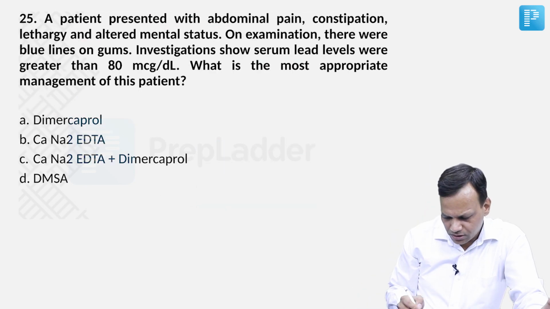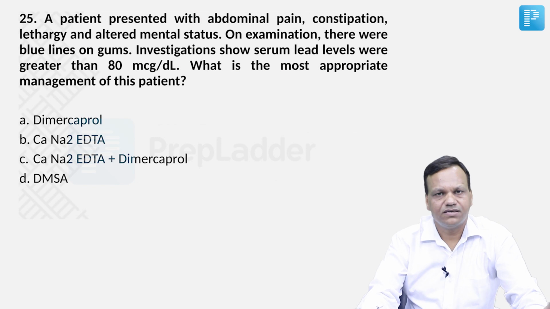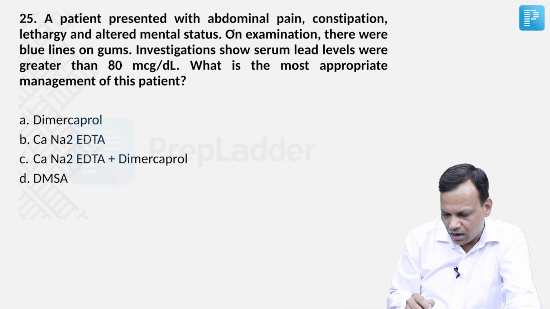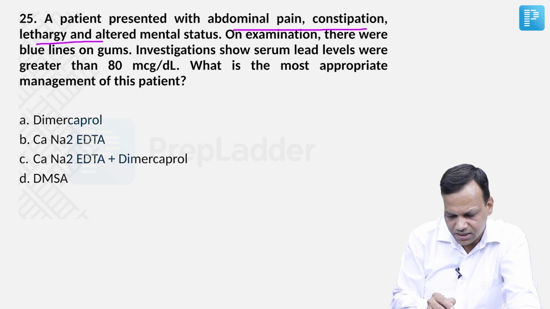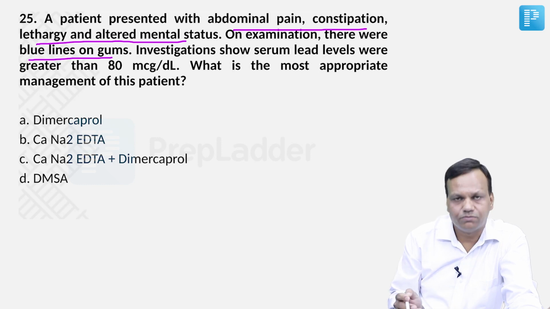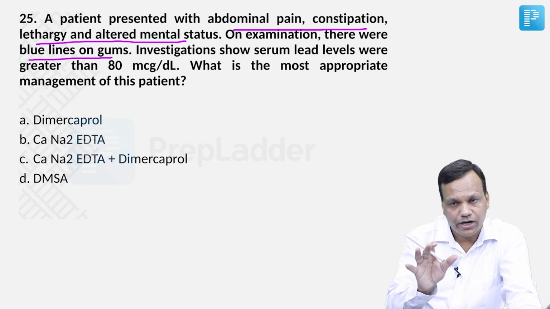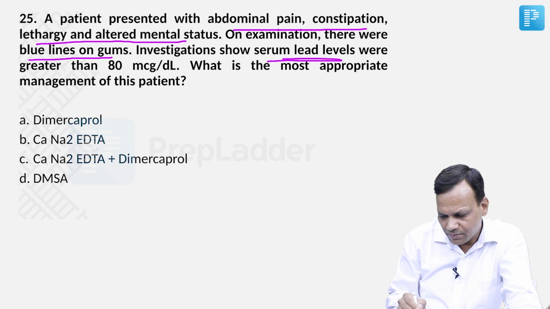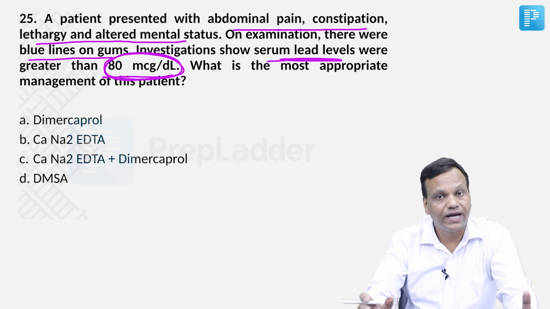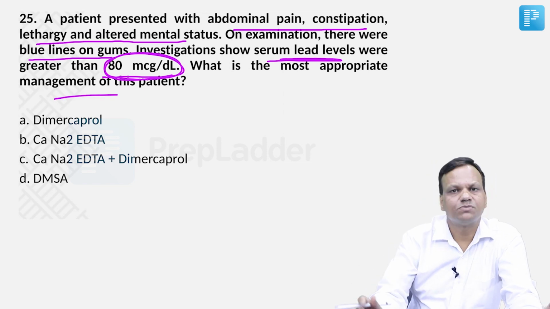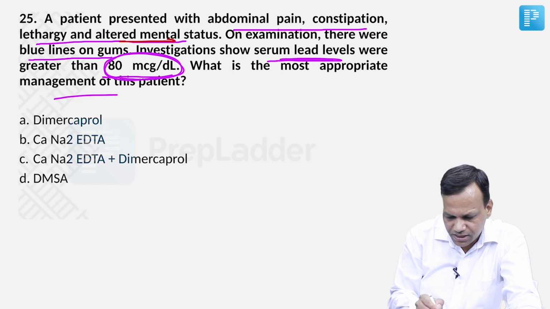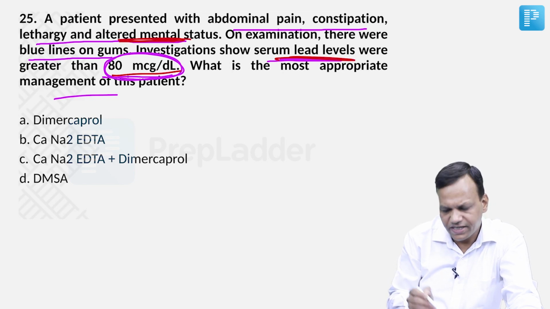Moving to the last question. Although it is a question of forensic medicine, as we have discussed drugs, we can discuss this also. A patient presented with abdominal pain, constipation, lethargy, altered mental status. On examination, there were blue lines of the gum. All are symptoms pointing toward lead poisoning, and it shows that serum lead levels were more than 80. So serum lead level is high, so it is confirmed to be lead poisoning. What is the appropriate management? The patient has altered sensorium and very high lead levels.